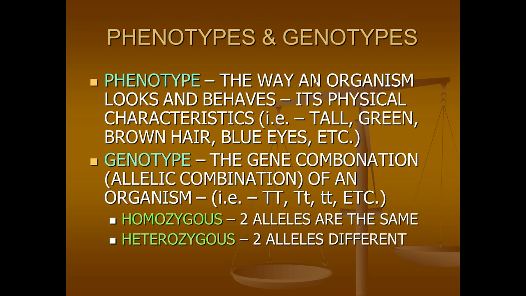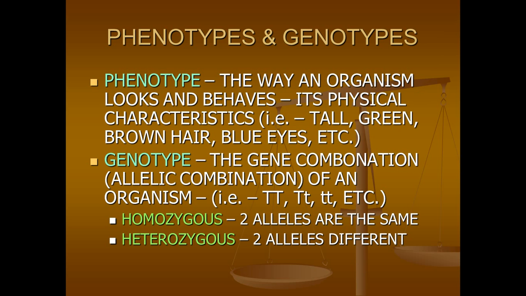And before we go any further, it's important that you know a few more terms. Phenotype. This is the way an organism looks and behaves. Its physical characteristics. For example, tall, green, brown hair, blue eyes. It also covers the way your body behaves. The fact that you have 2 arms. The way your stomach digests your food. The way that your heart pumps. Those are all part of your phenotype. So in order to remember phenotype, think phenotype, physical appearance. The genotype, on the other hand, this is the actual gene combination that you have.